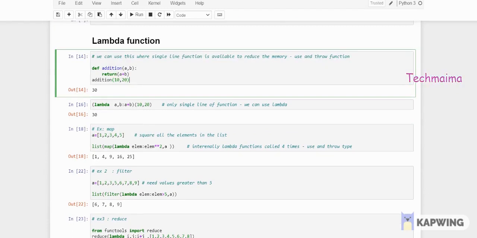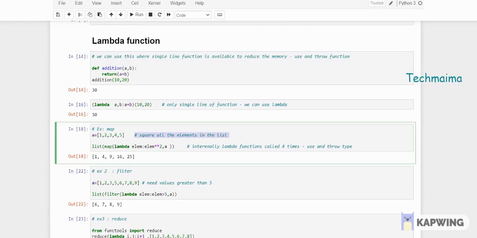I have taken a list a equal to 1 2 3 4 5. Okay, so I wanted to square all the elements present inside my list. My output will be in the format of a list, so I'm using list here. So list of map of lambda lm, I'm just using a reference, lm colon lm power 2 comma a.